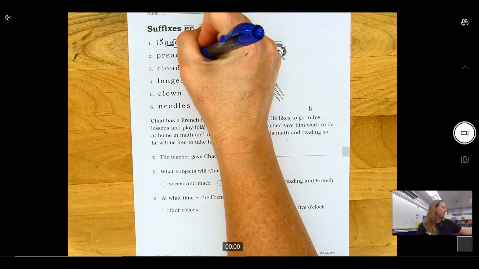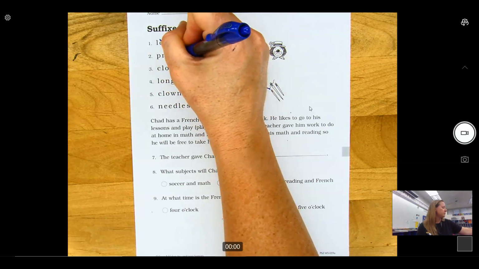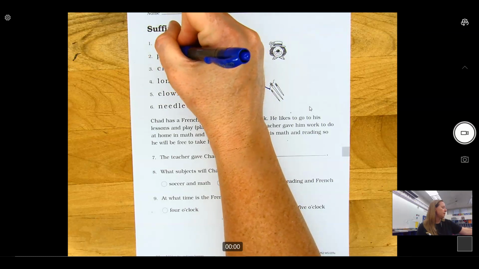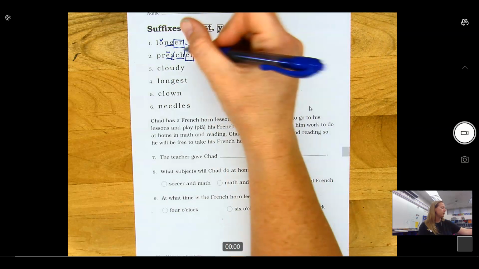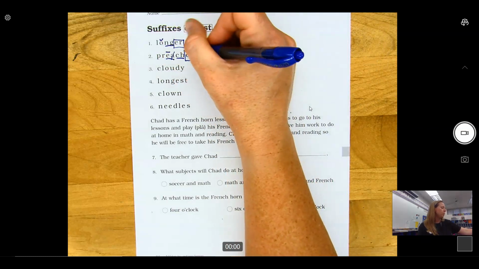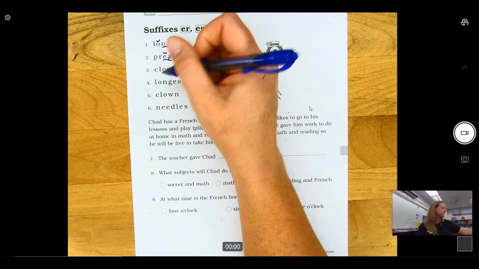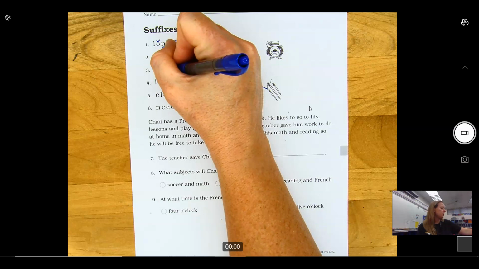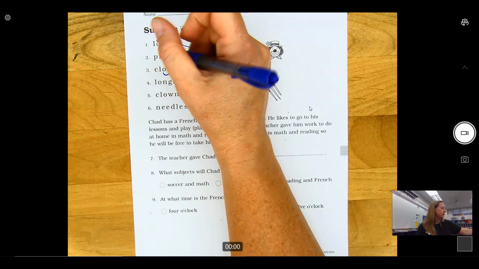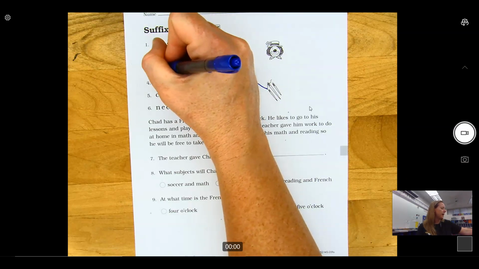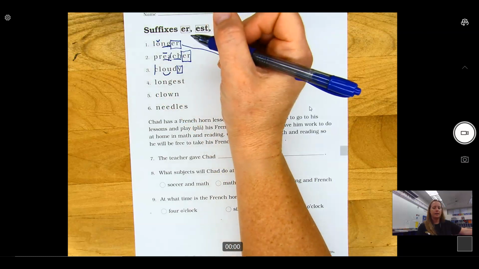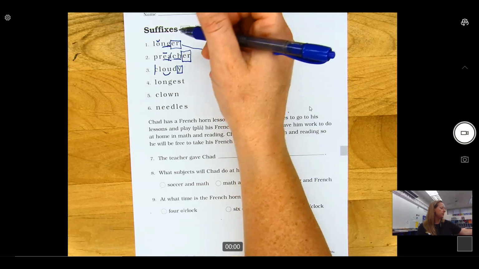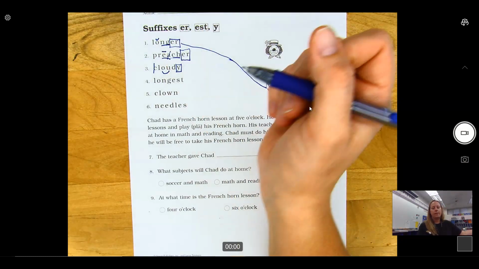Okay, I have a suffix ER. Here's digraph CH and digraph EA. E is going to make the long E sound. Preacher, one who preaches. Suffix Y. Here's our OU. It is a diphthong. Cool. And this C is followed by a consonant, so we code it with a K back. Cloudy, cloudy. So somewhat having clouds, right?